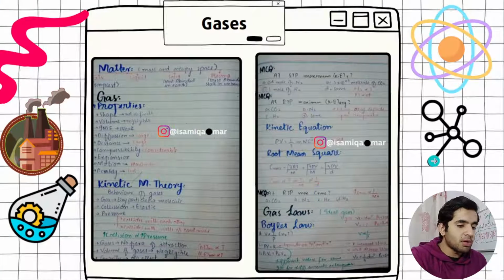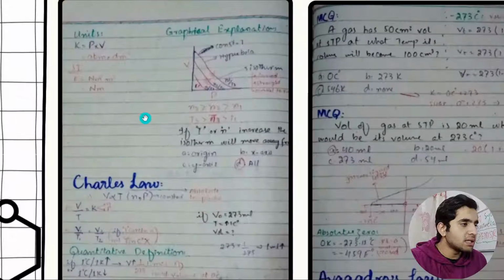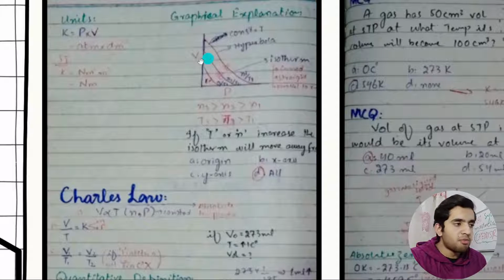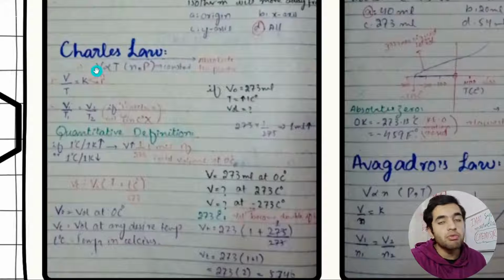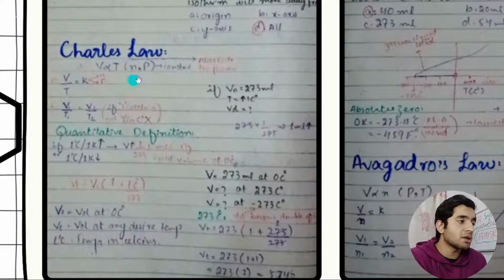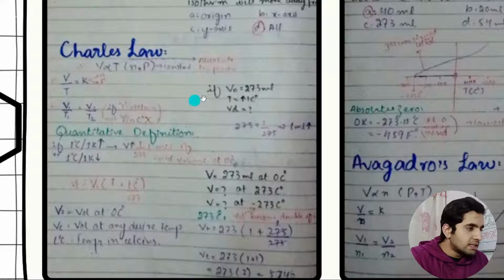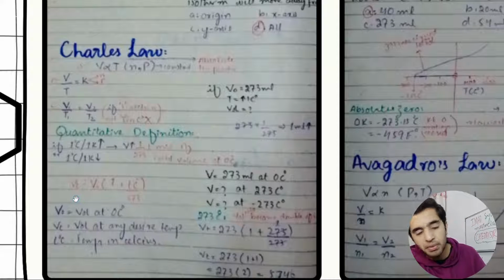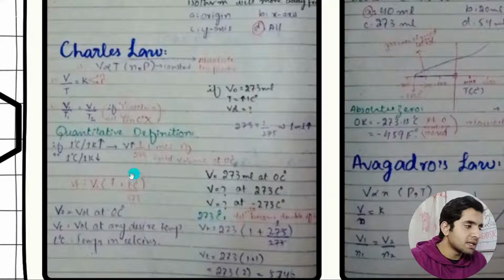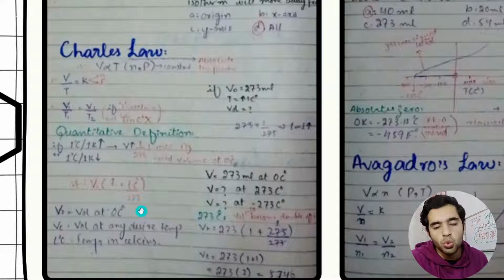So this was Boyle's law. Then we have the graph of Boyle's law here, some MCQs, and then we have Charles' law. What is Charles' law? Volume is directly proportional to temperature at constant number of moles and pressure. These images are very blurry, I can understand. So we have the relation here, and then we have the absolute zero formula here: V at some temperature equals V0 times (1 plus temperature in centigrade divided by 273).